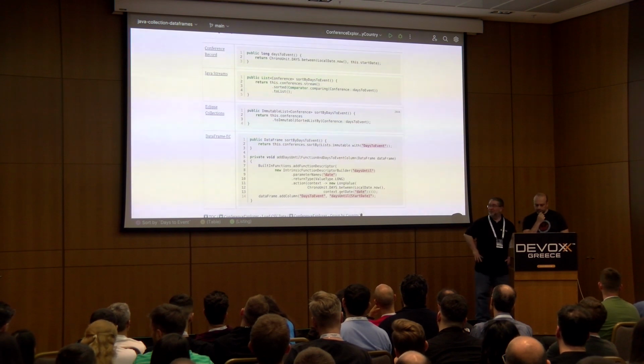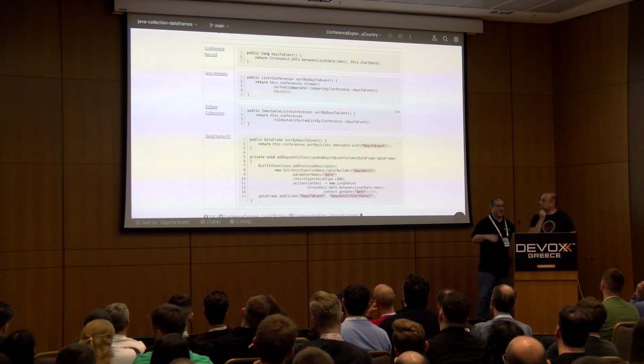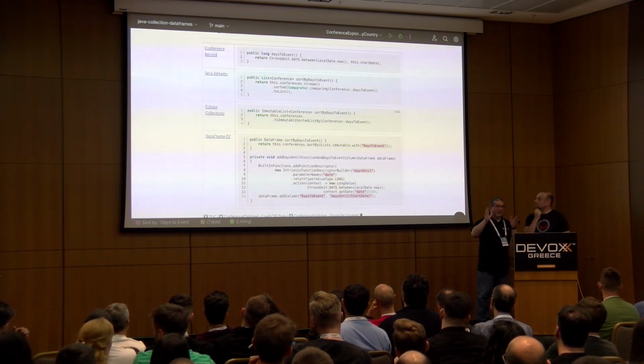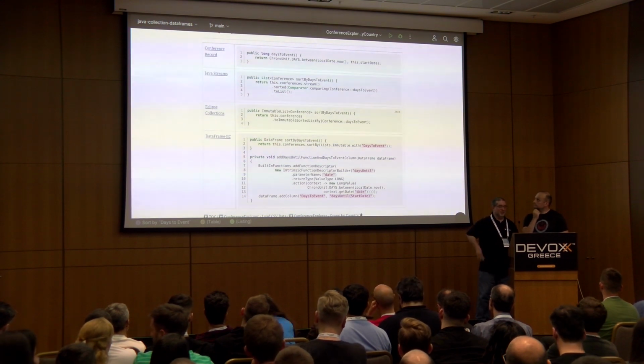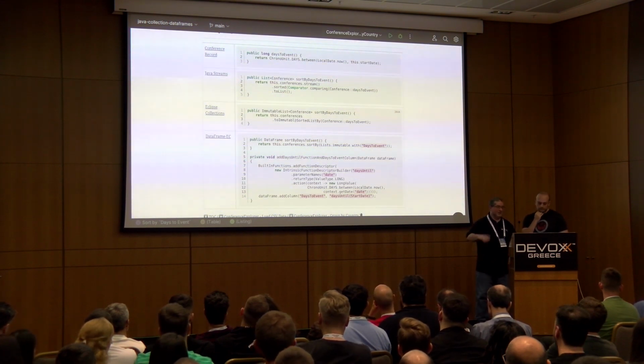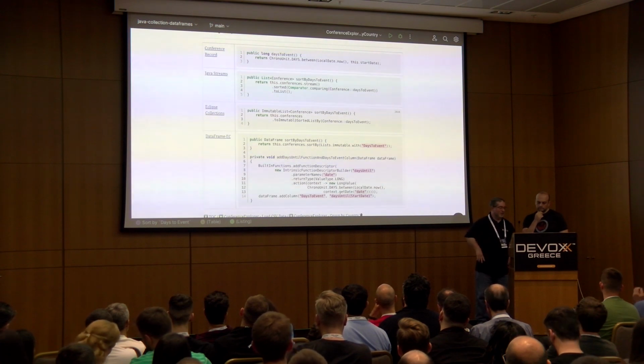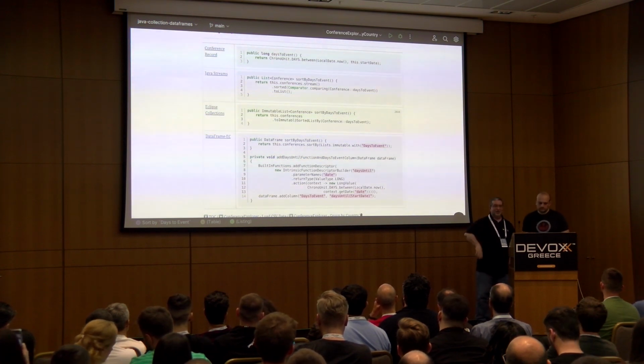With the Eclipse Collections solution, what you can see is a very specific method available. There are converter methods to both mutable types and immutable types on every collection type. So we can take the set of conferences and just say we want a toImmutableSortedListBy and pass in the function.